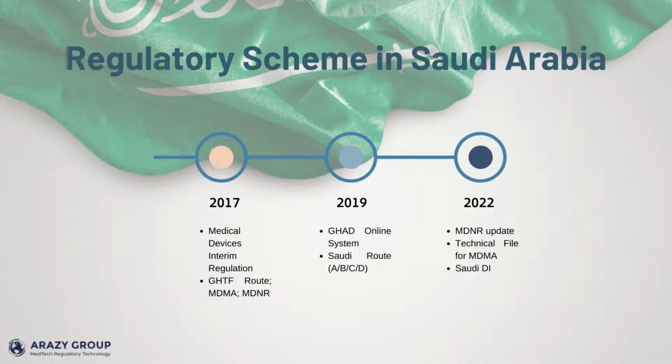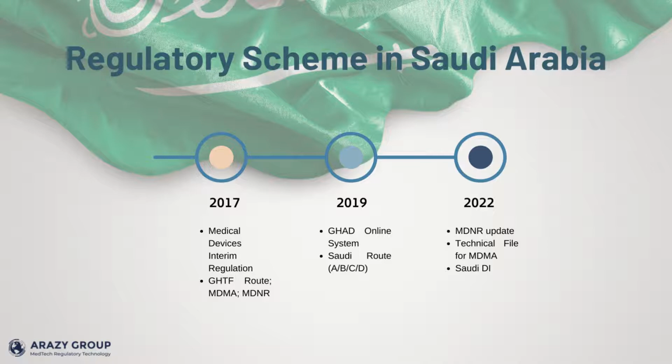As of 2022, SFDA introduced some further updates such as eliminating the MDNR registration pathway for lower-risk devices, non-sterile and non-measuring, and all applicants are now mandatory to provide the technical documentation that is similar to STED format as part of their dossier submission for MDMA application, and after obtaining the registration certificate, the manufacturer must submit and maintain the UDI information in the Saudi DI database.